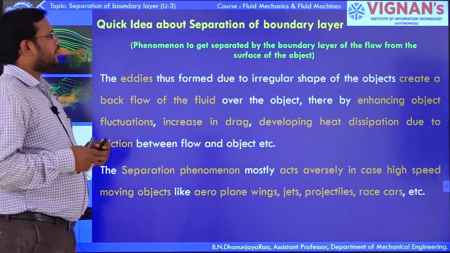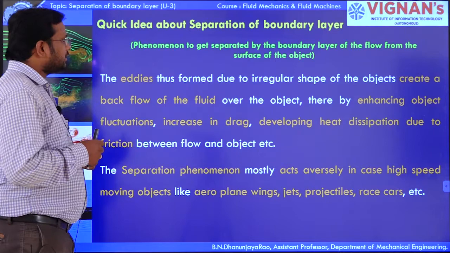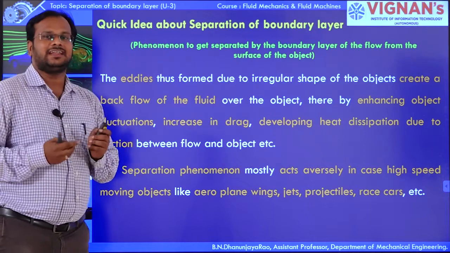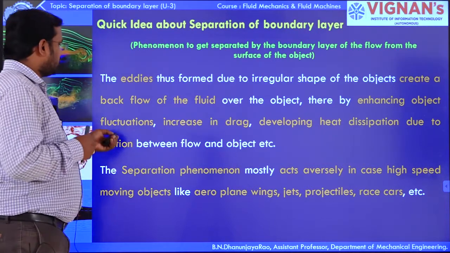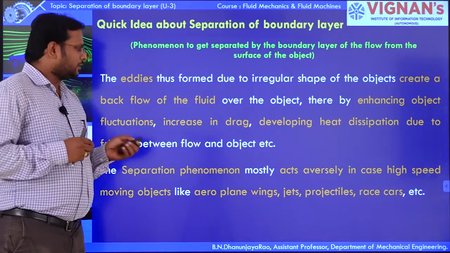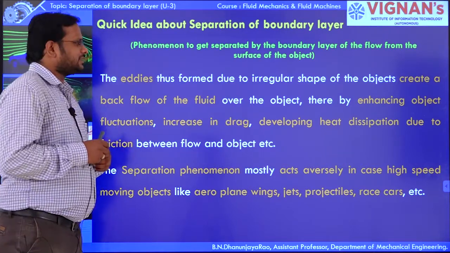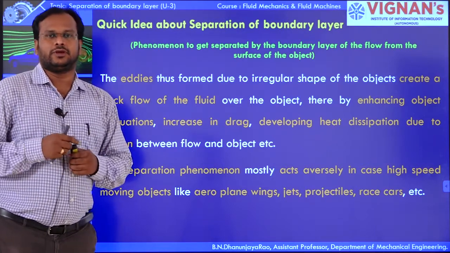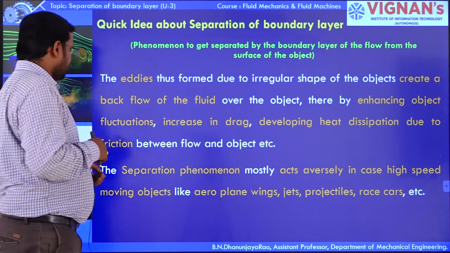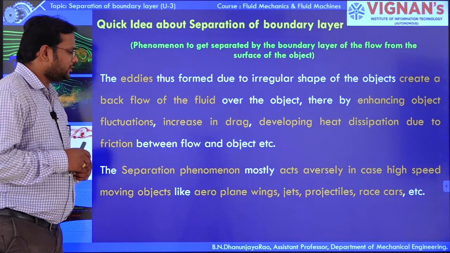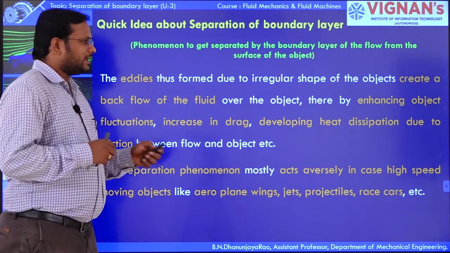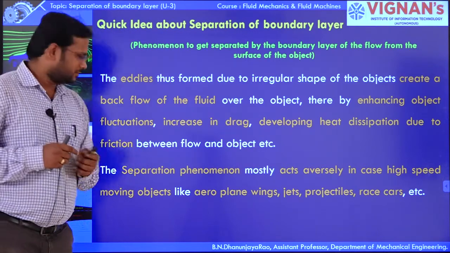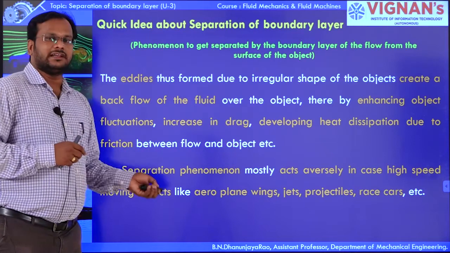Here the eddies formed due to the irregular shape of an object create a backflow of the fluid, which will enhance the vibrations of the particular object. So, it will increase the drag, and there is a chance of developing heat dissipation between the fluid boundary layer and the surface of the object. The separation phenomenon mostly acts adversely in the case of high speed moving objects like racing cars, aeroplane wings, jets and projectiles, etc.